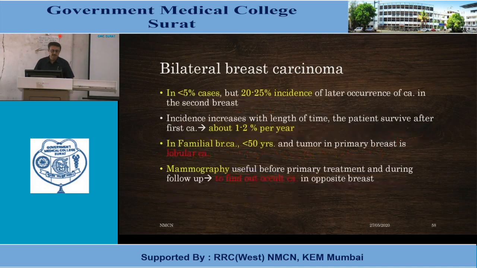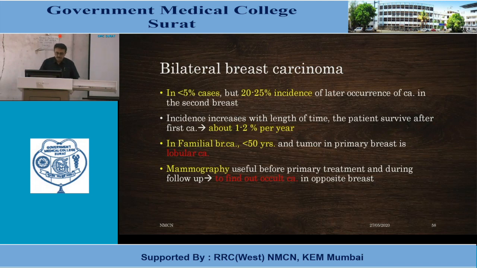Bilateral breast carcinoma. In less than 5% of cases, breast carcinoma is bilateral, but in 20 to 25% of patients, there is a later occurrence of carcinoma in the second breast. Once there is a breast carcinoma in one breast, there is a 20 to 25% chance of developing cancer in the opposite breast, and it increases with time, about 1 to 2% per year.